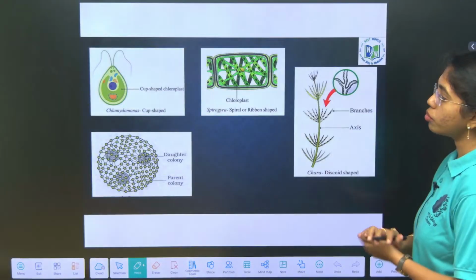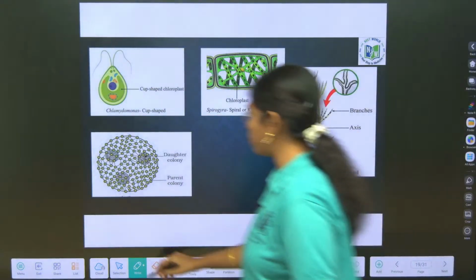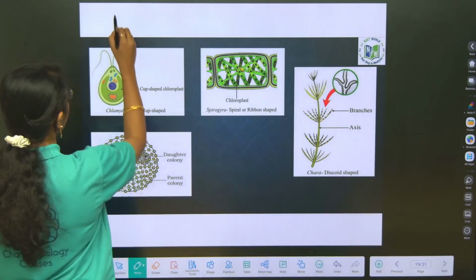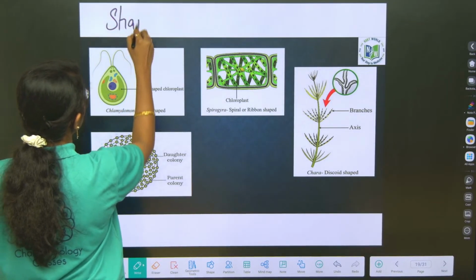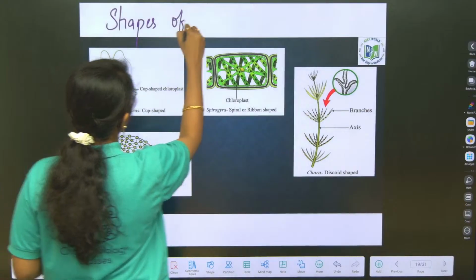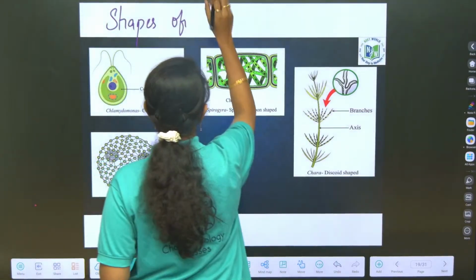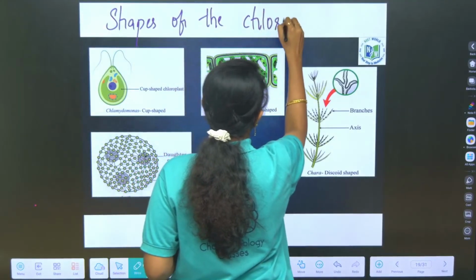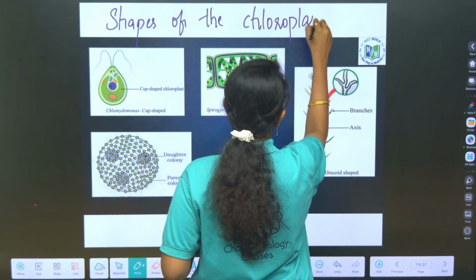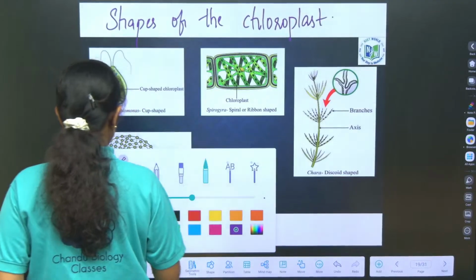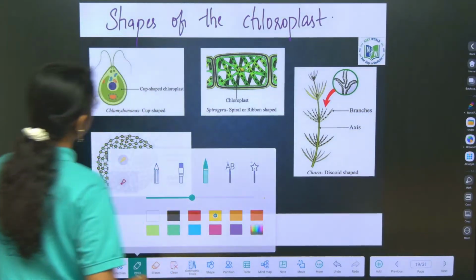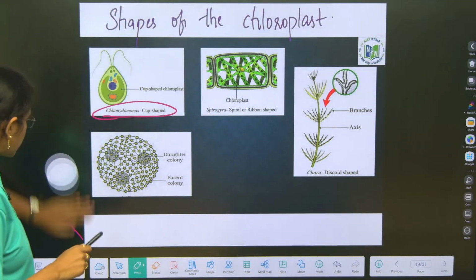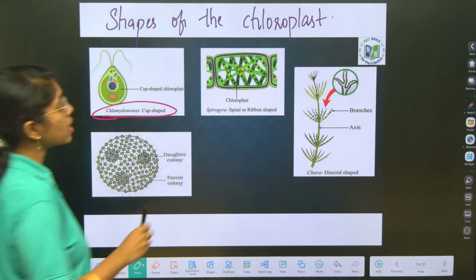Here you see shapes of the chloroplast, very important. First, Chlamydomonas has a cup-shaped chloroplast.